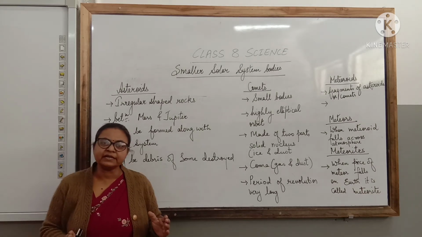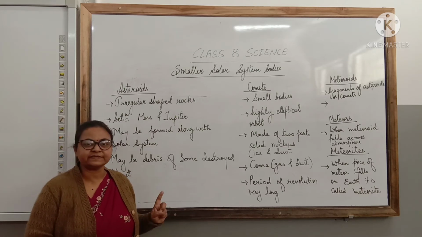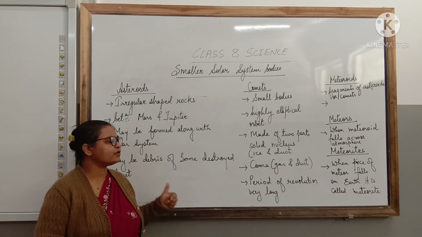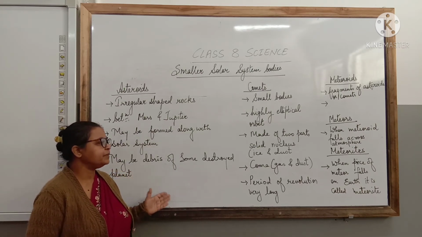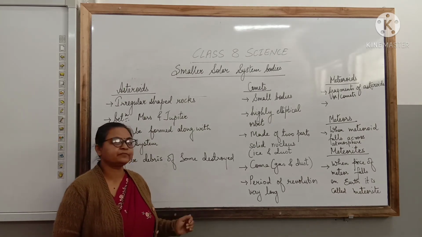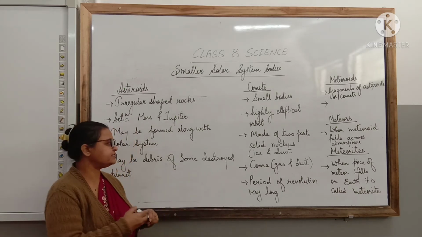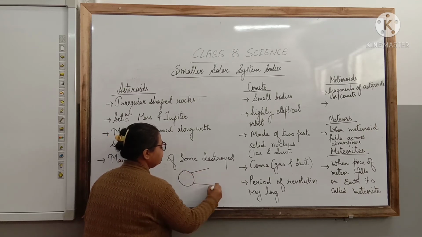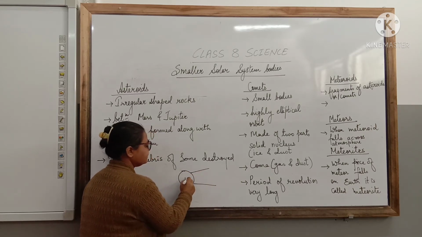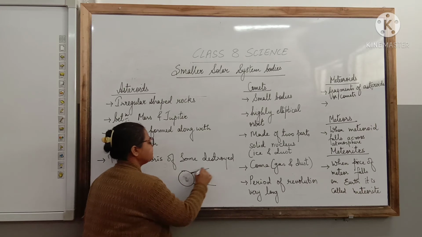Now this comet is made up of two parts. The first part is called the nucleus and the second part is called the coma. The nucleus is a solid part made up of ice and dust, whereas the coma is made up of gas and dust. It's usually a structure like this. This is the nucleus, the solid part, and this side is the coma.